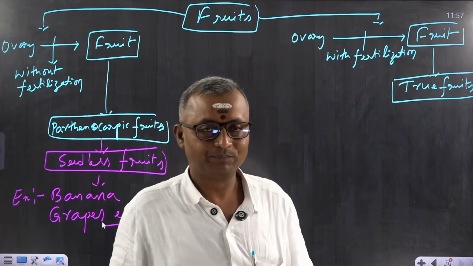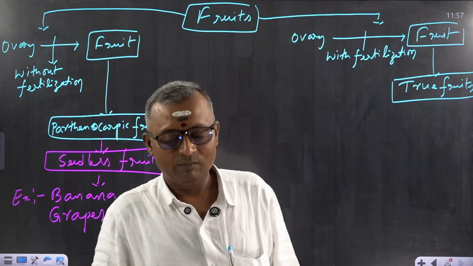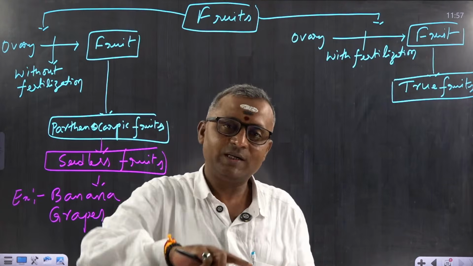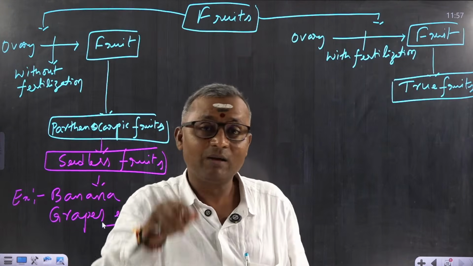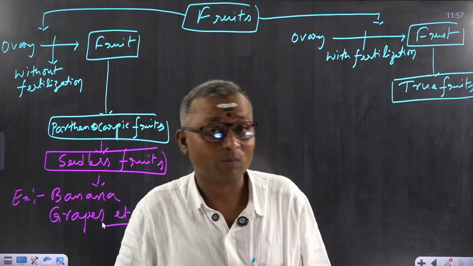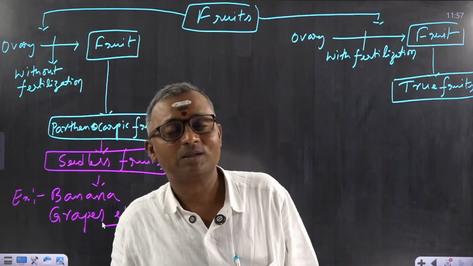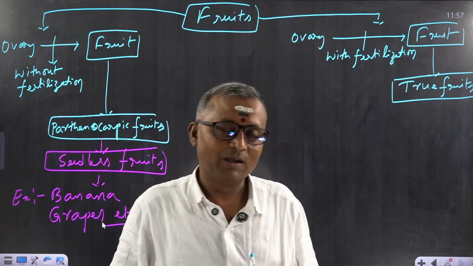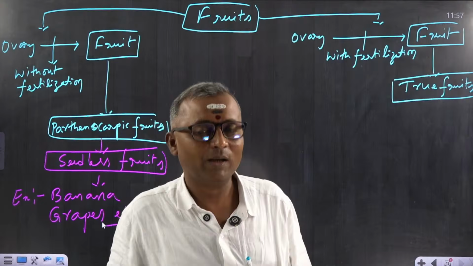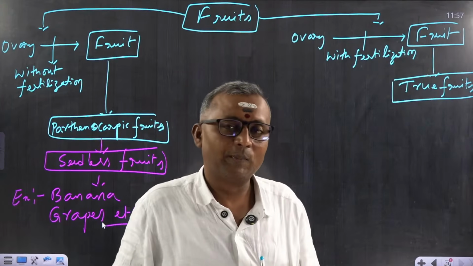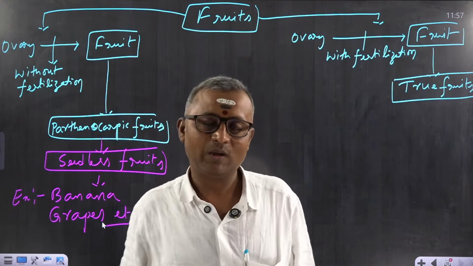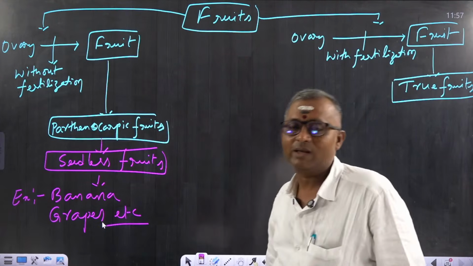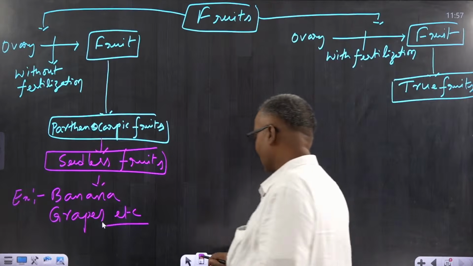For example, take tomato. We have tomato with seeds and without seeds. Seedless tomato can be obtained by spraying with auxin. With what? Auxin. Auxin is a phytohormone. Similarly, seedless grape you can obtain by spraying with gibberellins. So we have so many variations here. Don't get confused by that.